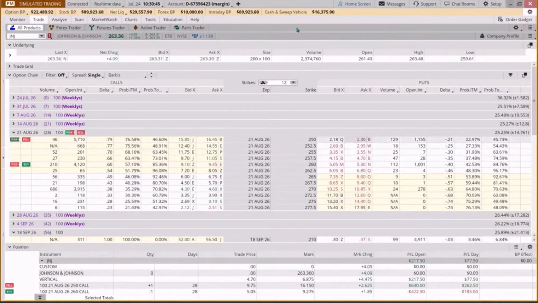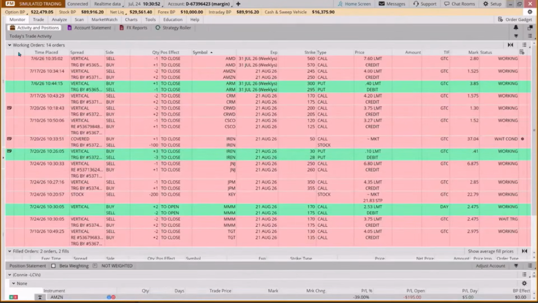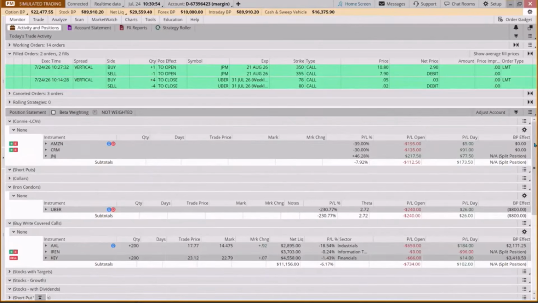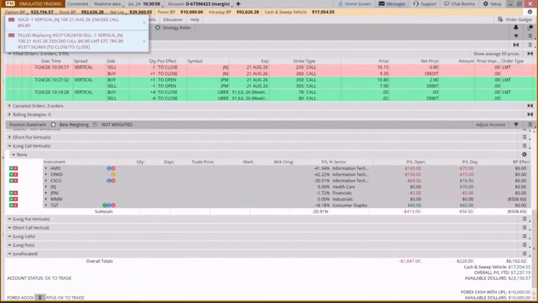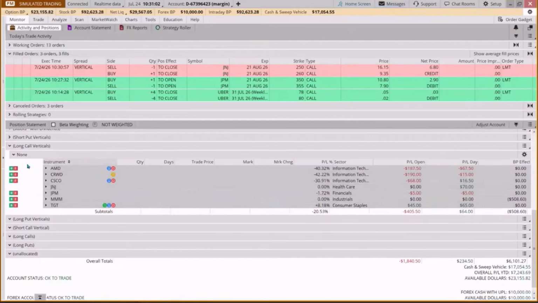Now, one of our rules is that we want to get out if the trade goes for us on a long call vertical if we're up 50%. Now, if we're down 50%, we also want to exit. So here's our position on J&J that hasn't filled, JP Morgan that just filled. And often, when you first put a trade on, it will look like it's down a little because of the spread.